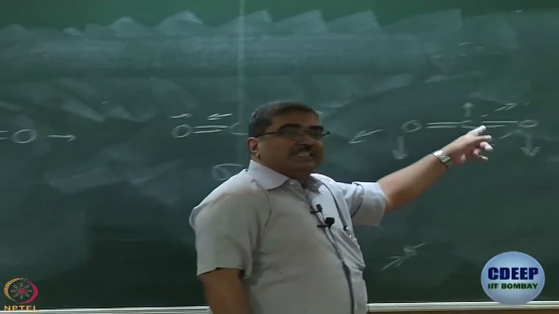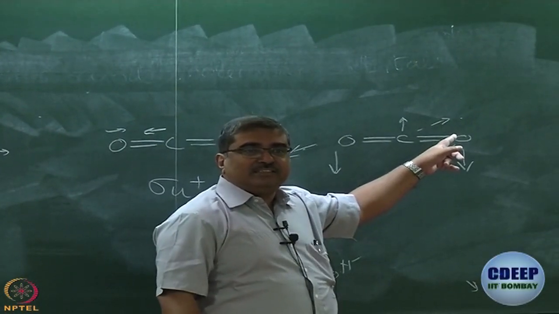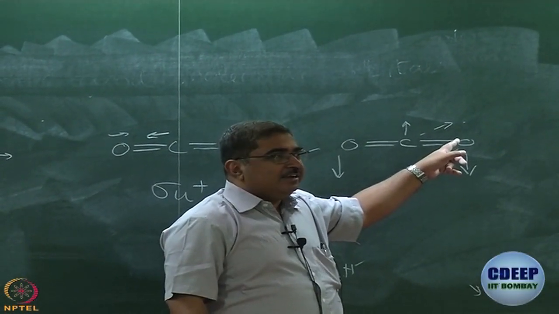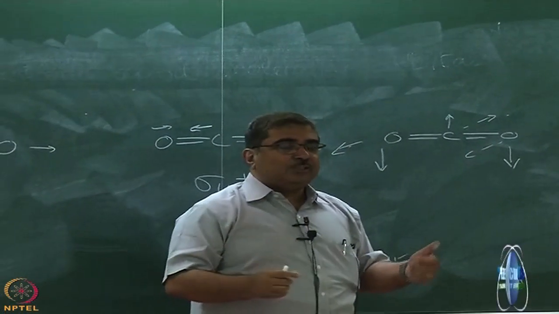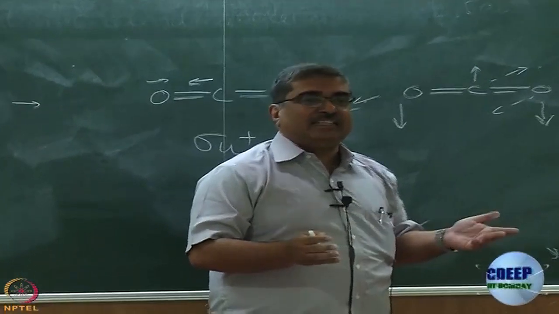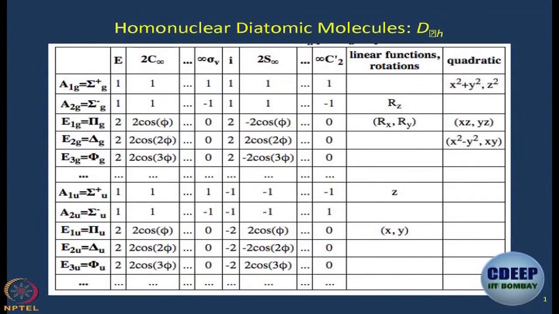What about these? These are two degenerate vibrations, okay. Degenerate vibrations, same energy, and they are along x and y. So, they will have the same symmetry as x and y. What is the symmetry of x and y? Pi u. So, these are pi u vibrations.